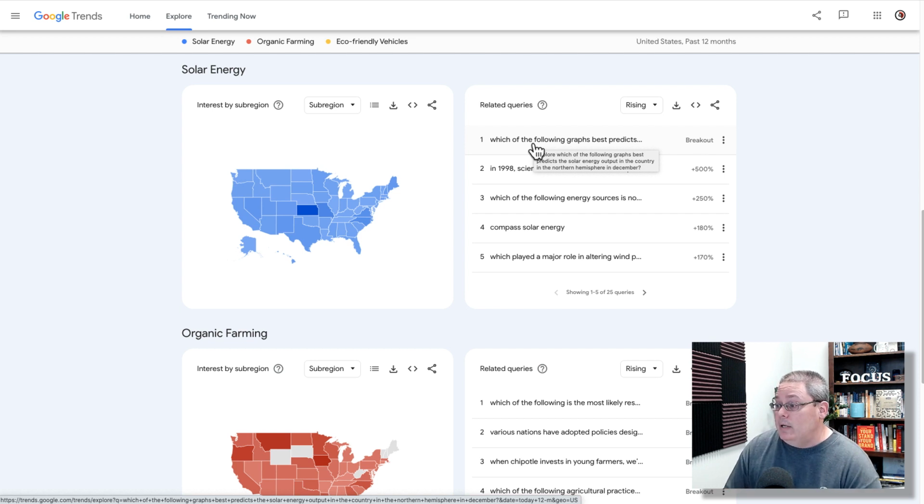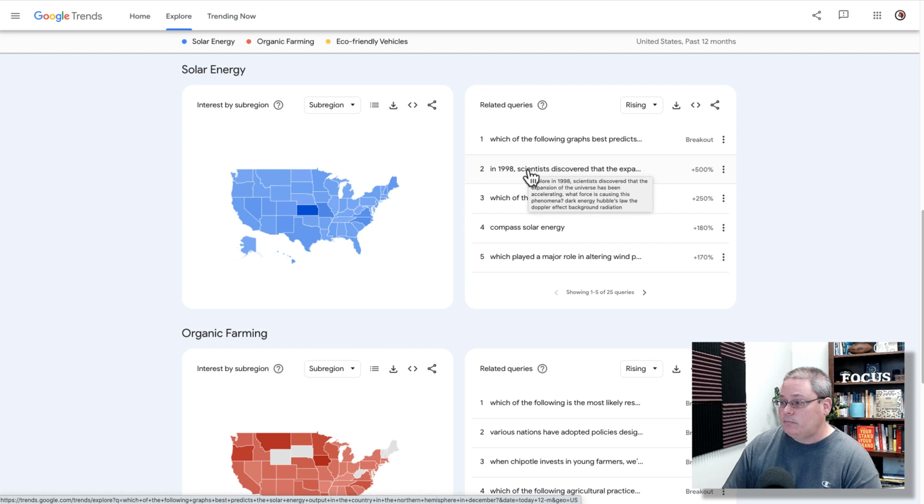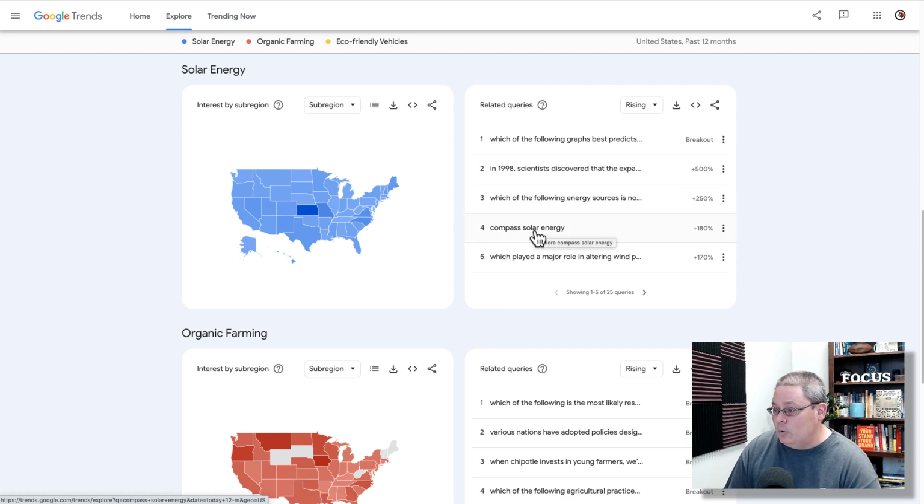But here, we're looking at related queries. Explore which of the following graphs best predicts the solar energy output in the country in the northern hemisphere in December. Then we have some additional queries, for example compass solar energy, or which played a major role in altering wind patterns and ocean currents: volcanic eruptions, ice age movements of continents, solar flares.